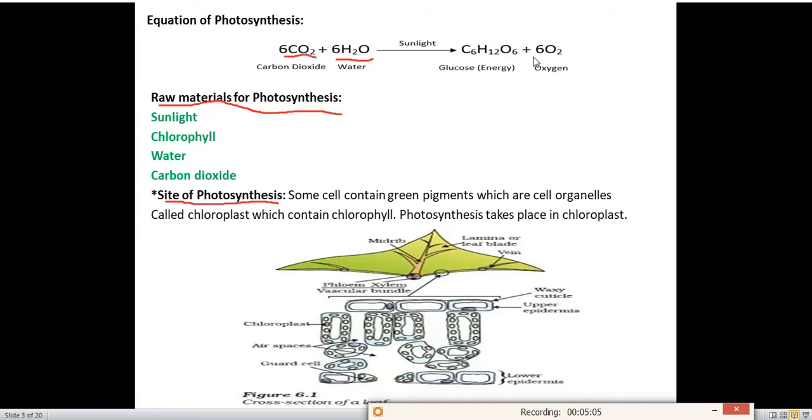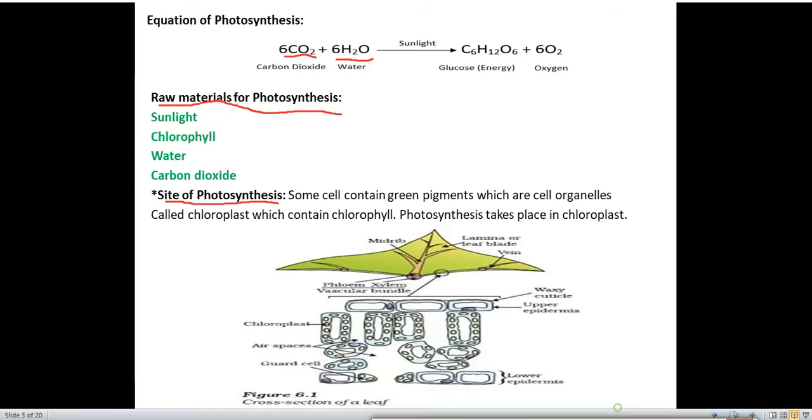We all know that green plants can make their own food. Why? Because they contain a green colour pigment called chlorophyll, which can trap solar energy, with the help of which they can prepare their food. So this chlorophyll is present in chloroplasts, and inside the chloroplast this photosynthesis takes place.